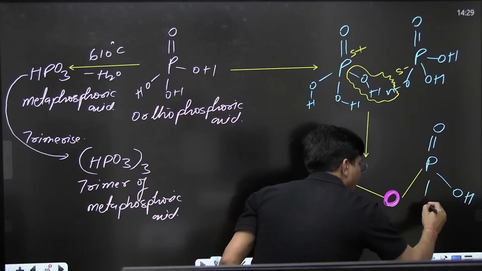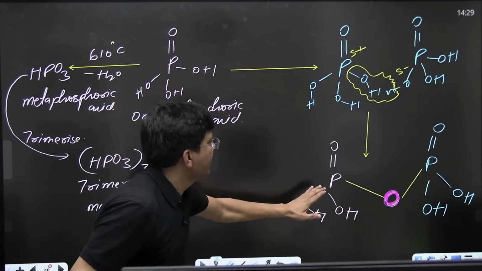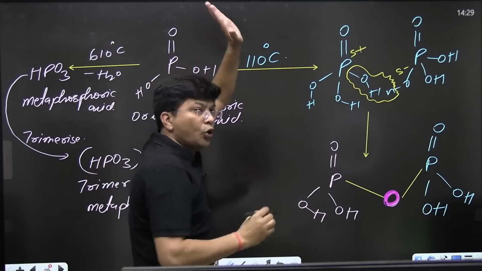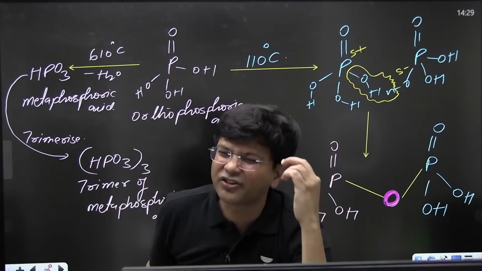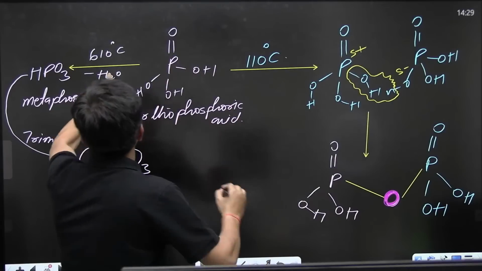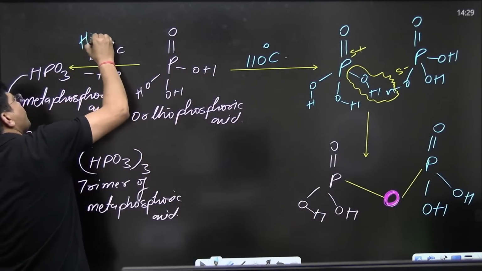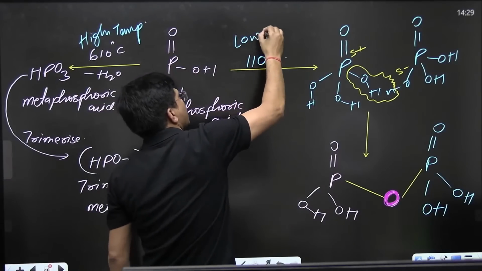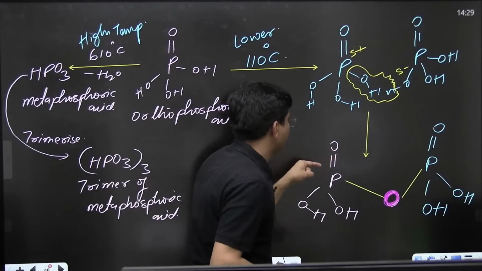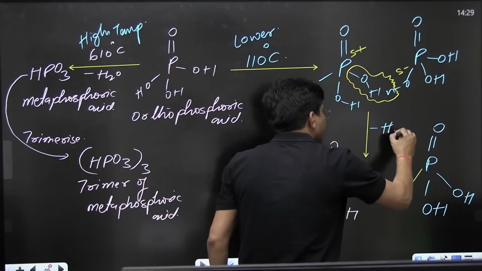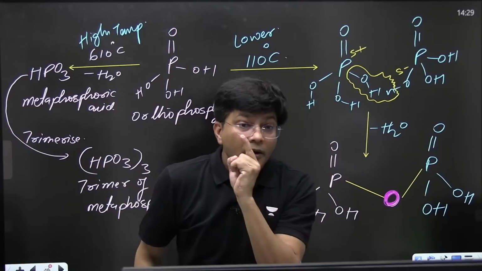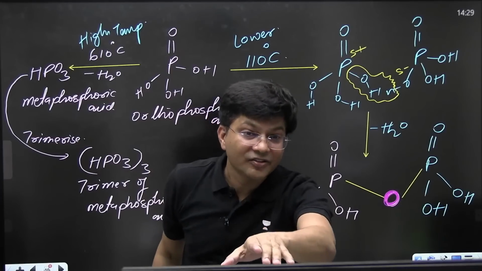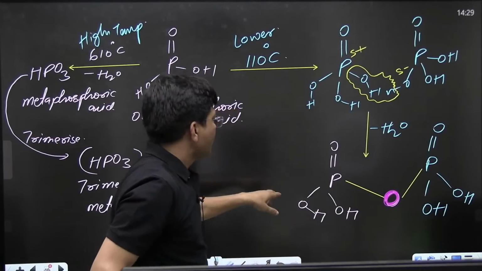Can you guess what's the name of this compound? And temperature required is less, 110 degrees Celsius only. No need to remember the value of temperature, just keep in your brain that less temperature is required. There, high temperature was required, and here low temperature is required. And what do you call it, my dear students? Water is removed while taking 2 moles. Just to remember. Yeah, very good. That's really awesome. Yes, your answer is absolutely correct. We will call it pyro.